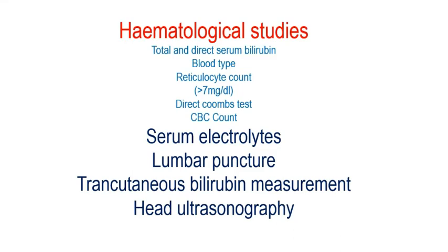We can also check for sepsis, because in this the total lymphocyte count will come, and on that basis we can see whether there is any infection in the baby. We can also rule out infection conditions by CBC count, because infection also acts as an add-on factor in the rise of bilirubin levels. We can go for serum electrolytes.